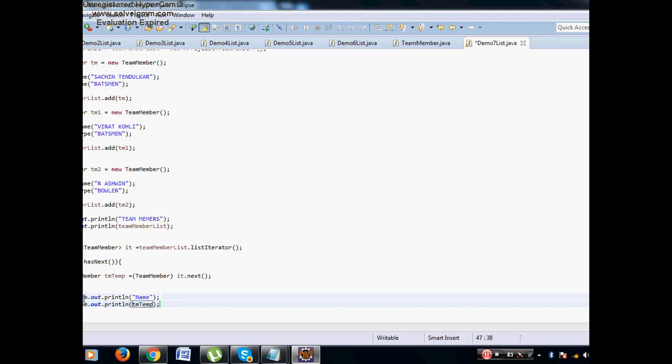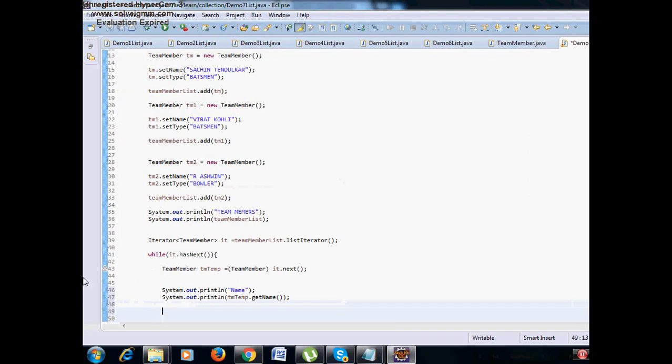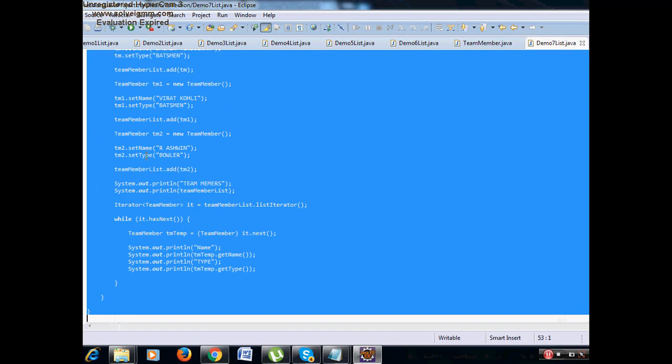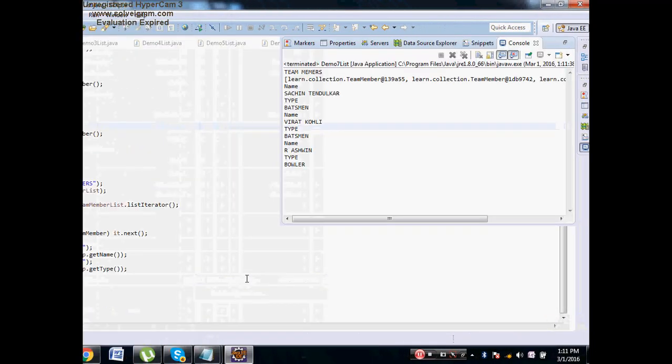Then after that sysout name, sysout, I'll say tm temp dot get name. Setters are used to store the values, getters are used to get the values, therefore I am calling getter here, and all I used setters. Then after that I'll again say sysout type. Then I'll say sysout tm temp dot get type. Now right click, run as Java application.